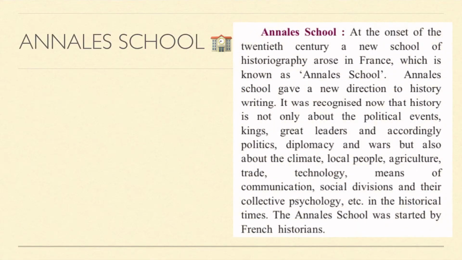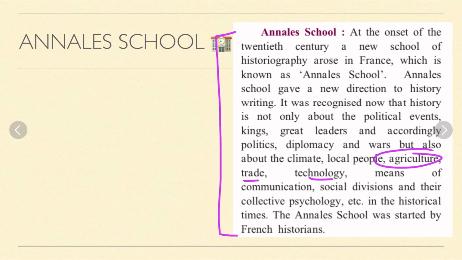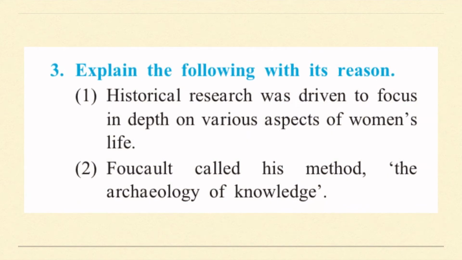Next we have annal school. We have studied about annal school as well. It was started on the onset of 20th century by French historians in France. This school gave a new direction to writing of history. It was recognized that history is not only about the political events and wars and kings, but it should also include climate, local people, agriculture, trade, technology, means of communication, collective psychology, etc. So this is annal school. You can write it in your own words from the para given over here. Okay, so now next we have question number 3, explain the following with its reason.